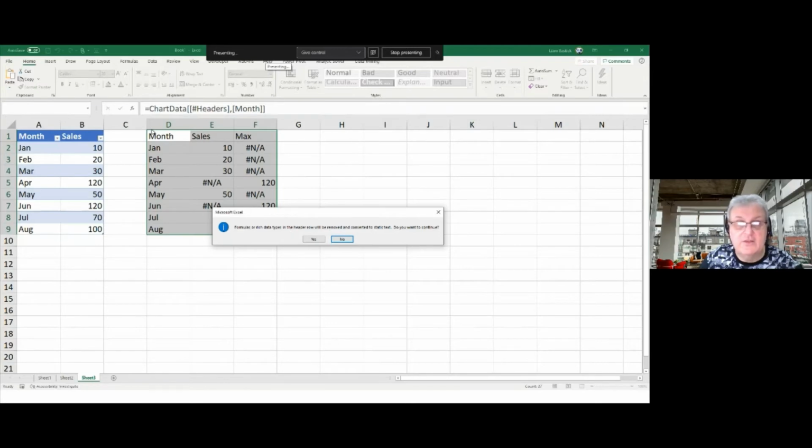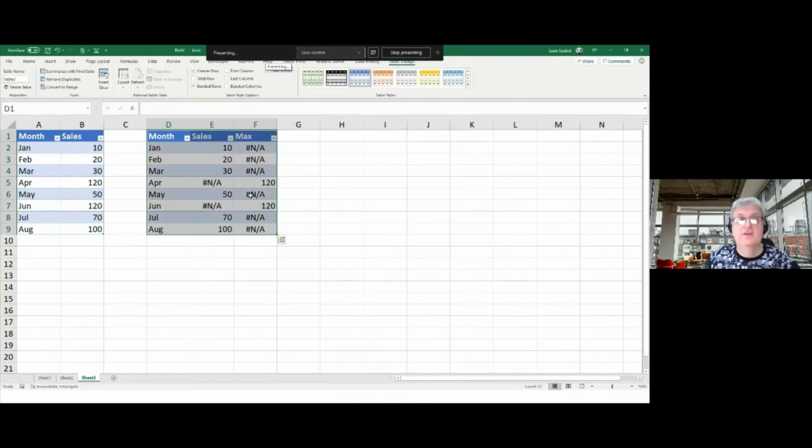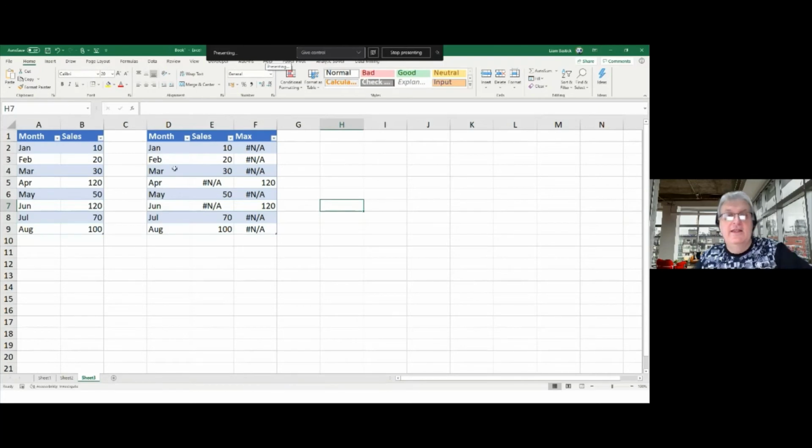Oh yes. The error it's giving me here is because I put formulas in the headings. Do you want to put those as just labels? Yes, I do. So put that in, and I'll call this another table. So we've got this in here like that. Now I'm going to create my little wonderful chart again.